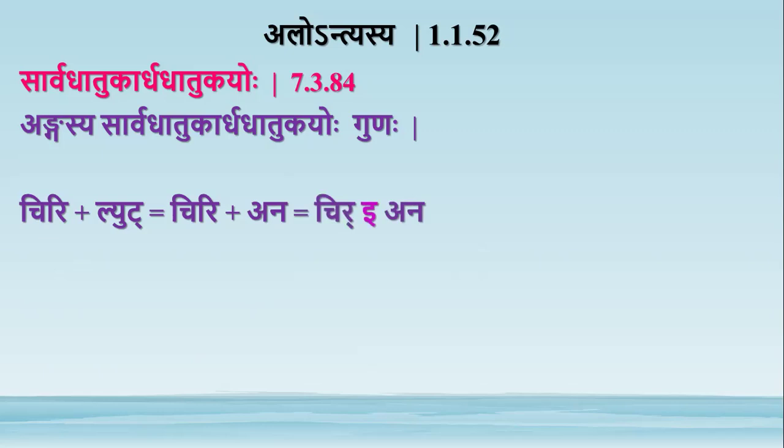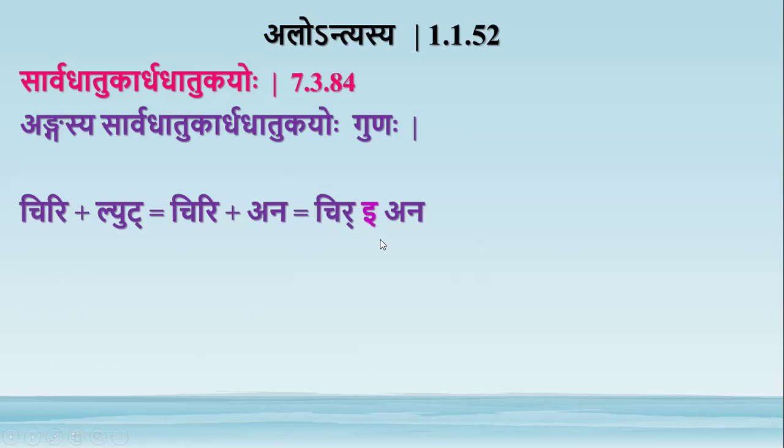Here by this sutra sarvadhatuka ardhadhatuka yoho, whenever an anga, here chiri is the anga, whenever this anga is followed by a sarvadhatuka or ardhadhatuka pratyaya, here ana is an ardhadhatuka pratyaya, there will be gunadesha of the anga. So there will be gunadesha of this chiri. By this application of the paribhasha sutra alontyasya, that gunadesha will come in place of the last letter of the anga, that is ikara here.